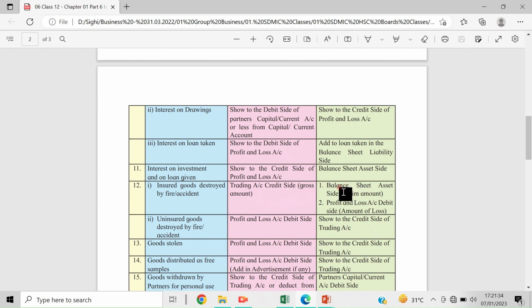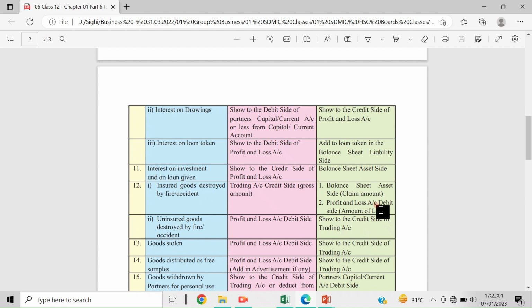And in the balance sheet, asset side, the claim amount. I'll show you that example, then only you will come to know. Balance sheet asset side, the claim amount, because till the time it is not received, it should be shown in the balance sheet on the asset side. And then in the profit and loss account, debit side, the amount of loss.